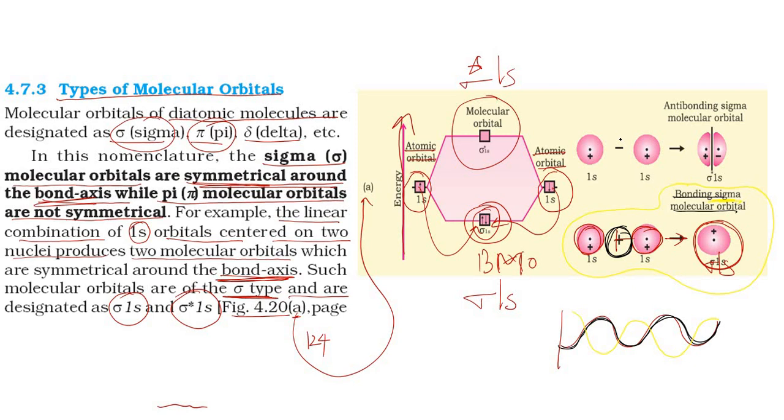And if there is a minus sign between two atomic orbitals, 1s and 1s, it means destructive interference. A subtraction is taking place, through which we get anti-bonding sigma molecular orbitals, and that is the representation here.